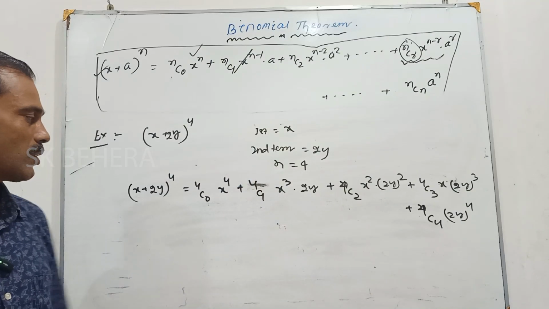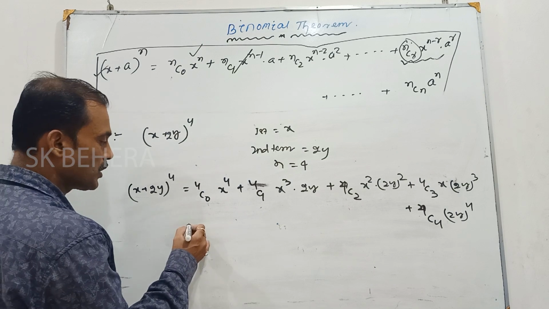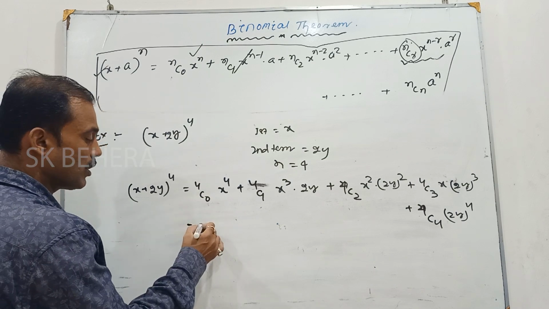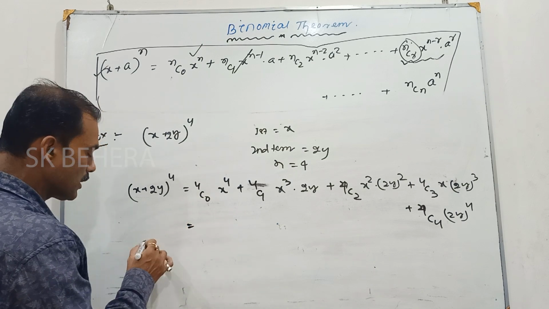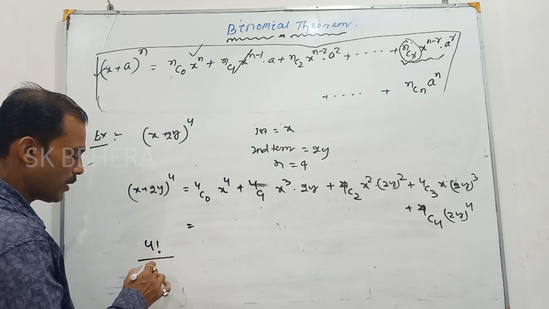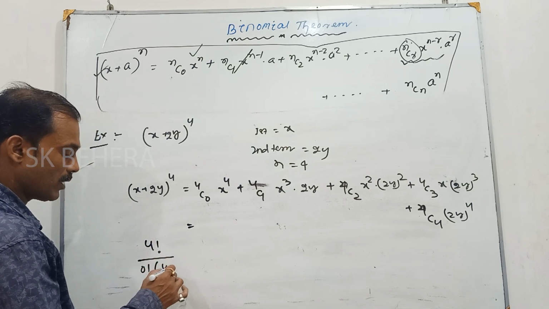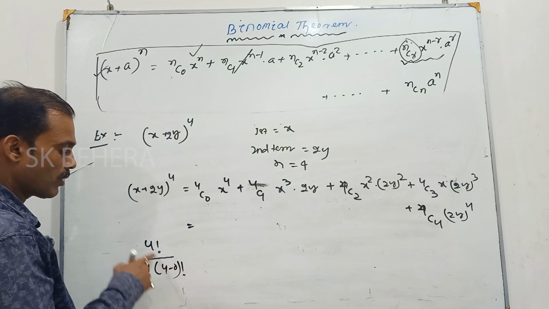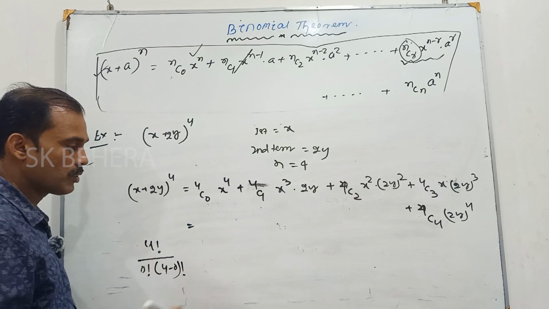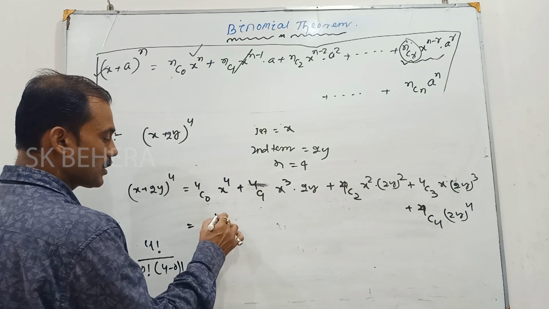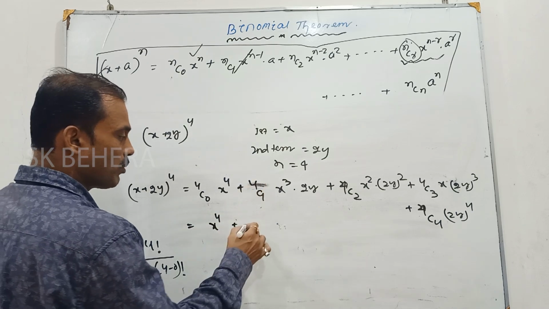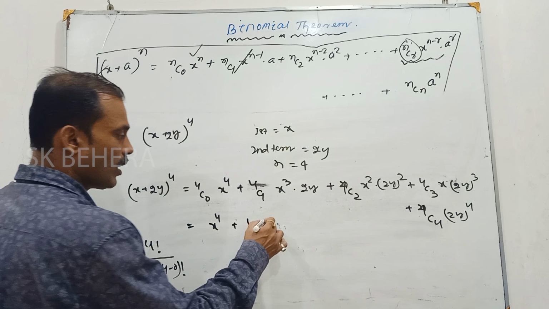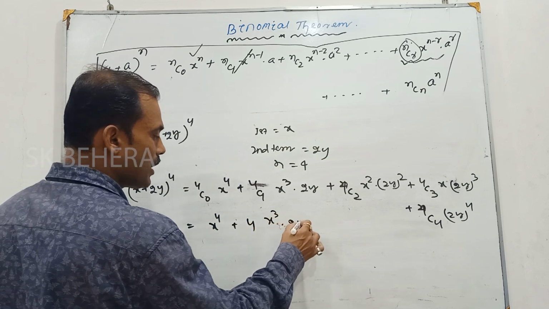This is the expansion term. Then you can simplify this. 4C0 value, 4C0 is equal to 4 factorial divided by 0 factorial into 4 minus 0 factorial. 4 factorial cancel out, and 0 factorial value is equal to 1. So we can write it is x to the power 4. 4C1 value, similarly 4 x cube into 2y.